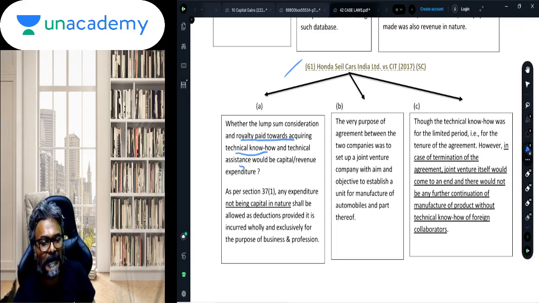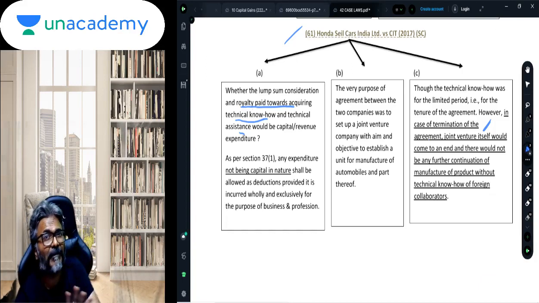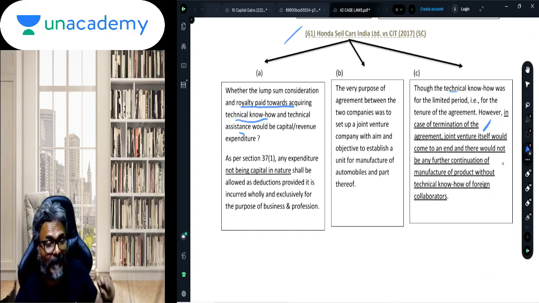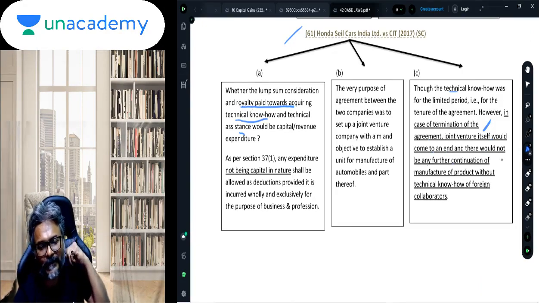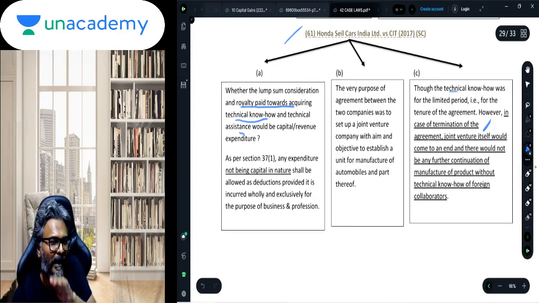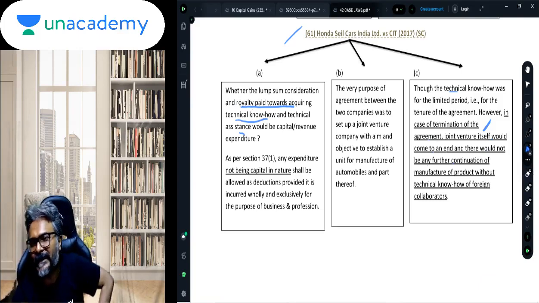In fact, it could be seen that if there is a termination of the agreement, then the business itself will get closed. Students, if there is a termination of this particular agreement, the joint venture itself would come to an end, and there would not be any further continuation of manufacture of the product. So if I'm giving the technical know-how payment as per the agreement, it implies that this is a capital expenditure, because the payment is linked to that agreement, where till the time the agreement exists, the SSC would be in a position to undertake the manufacturing process.